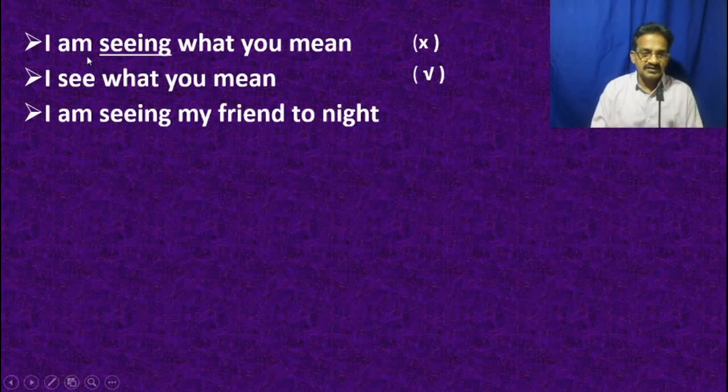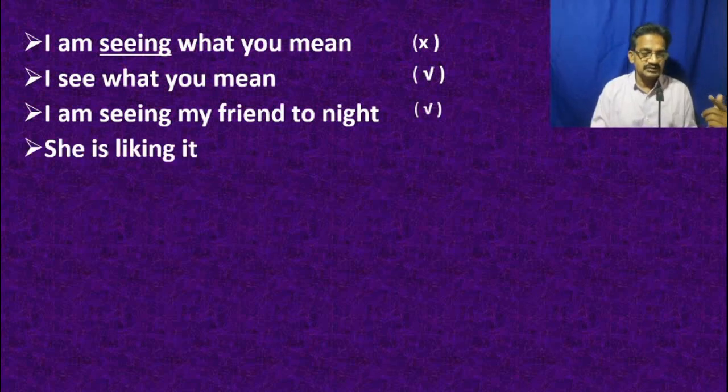The first sentence expresses that it is a state verb and it cannot be expressed in present continuous, whereas "I am seeing my friend tonight" is the meeting. Seeing here means meeting, so meeting is an action word and it is used in dynamic character, and there is a physical involvement, so that it can be expressed in present progressive tense.